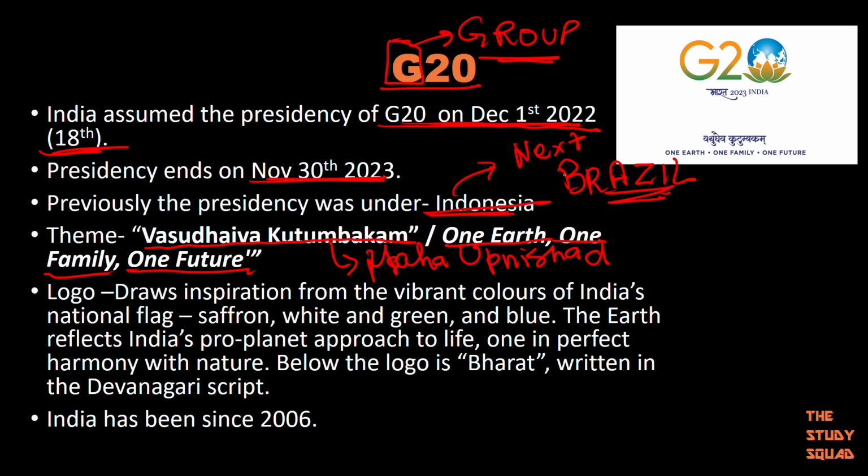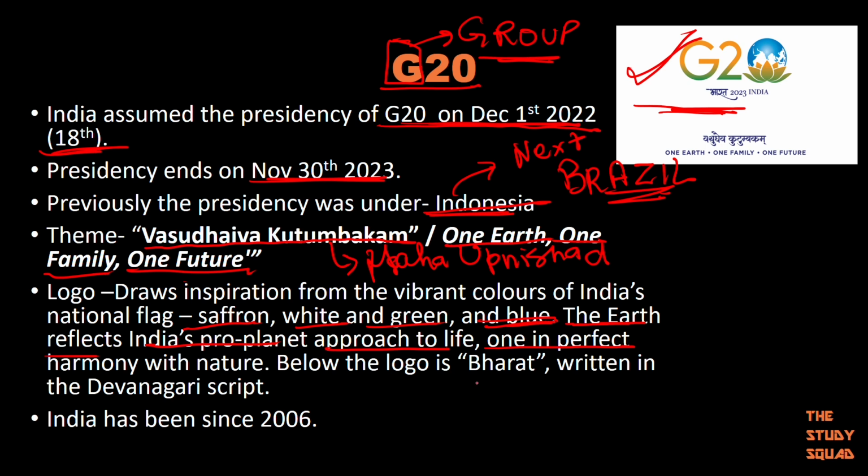Okay. Here, the logo that we have is very important. So here you should know the colors that are used in the logo. There's saffron, white, green, and there's blue. They might ask you a very simple question. Tell us the colors that are there in the logo, or is there a lotus or not? You should know this also. So you can see the significance that the logo has. The earth reflects India's pro-planet approach to life, one in perfect harmony with nature.